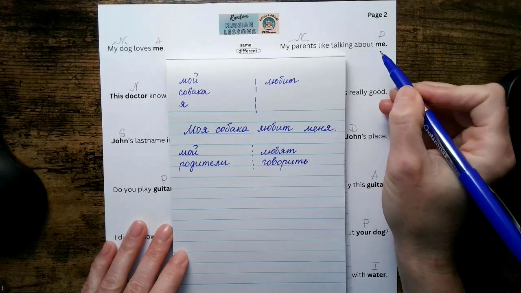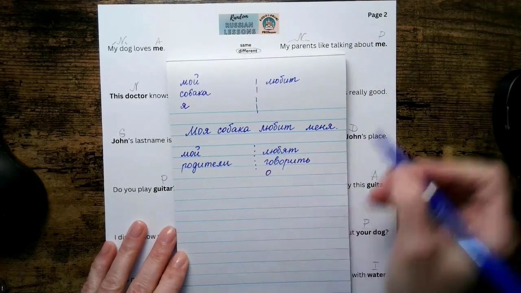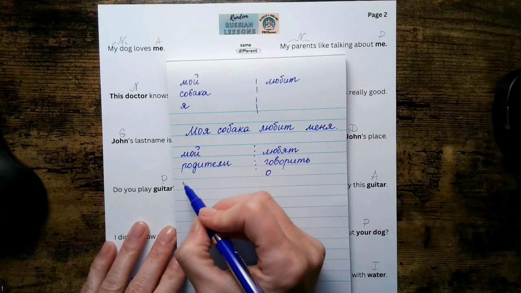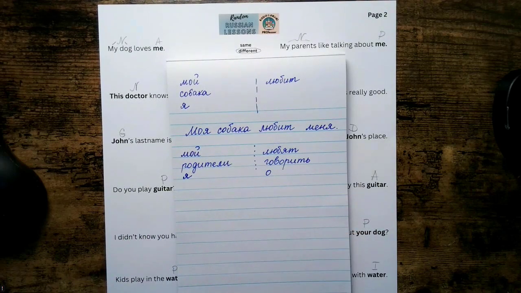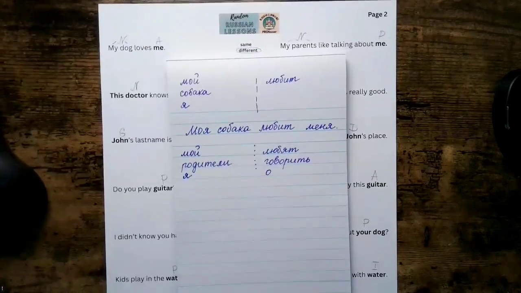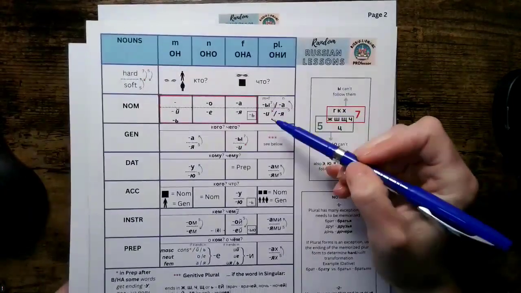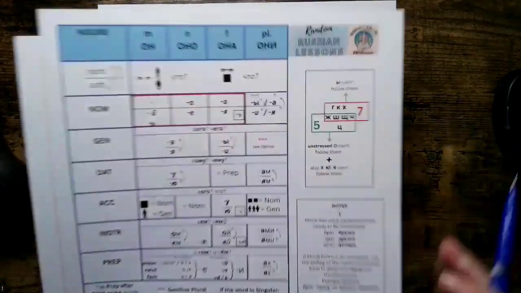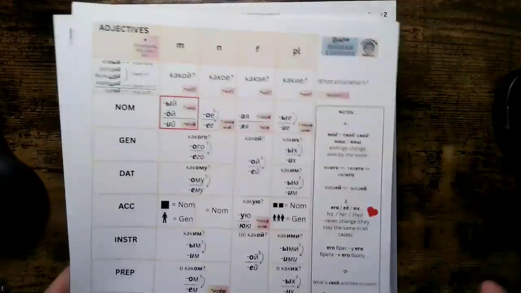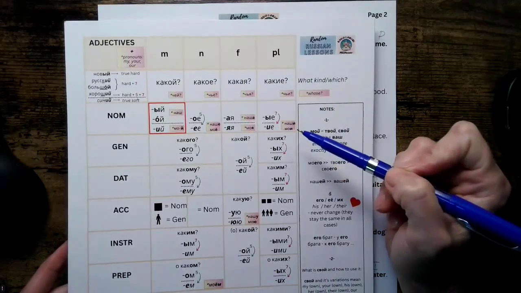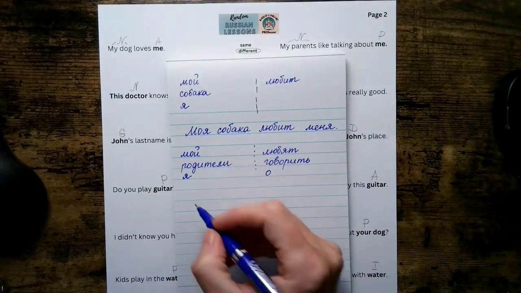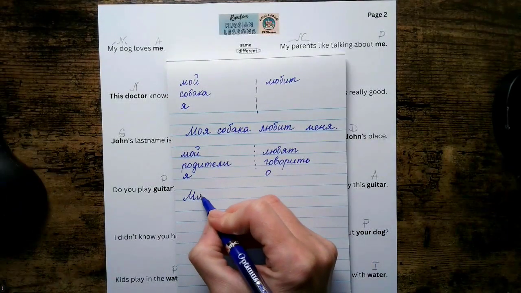Then we have about, or, and we have me, which is я again. Okay, now put it all together. So родители is a noun that's plural, which means that the word my will also be in nominative plural, and that's мои. So мой will change to мои.